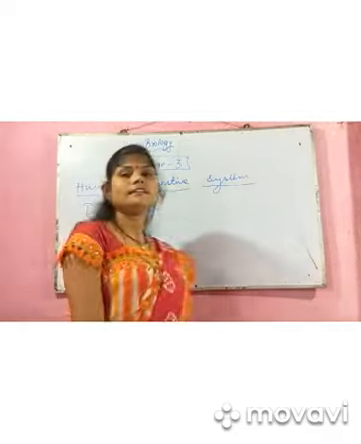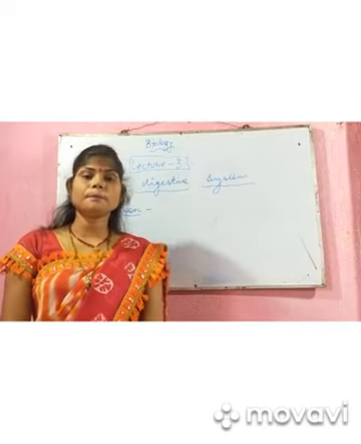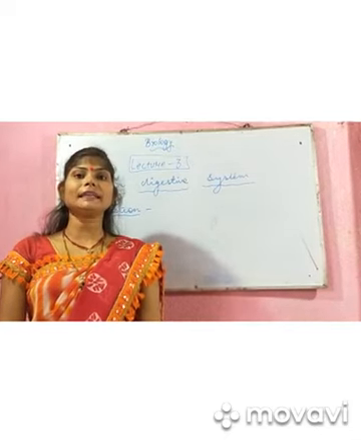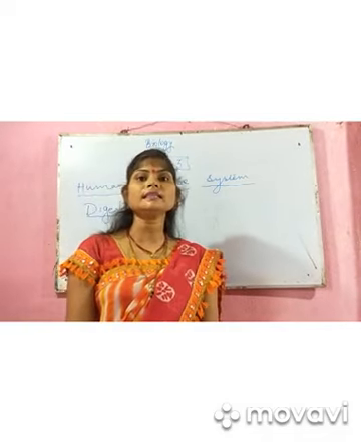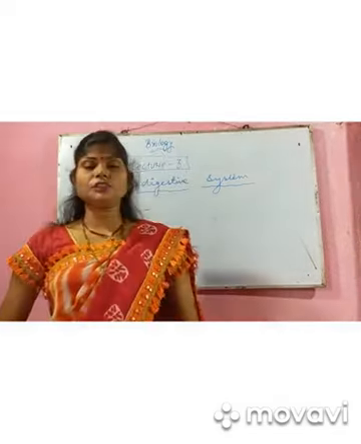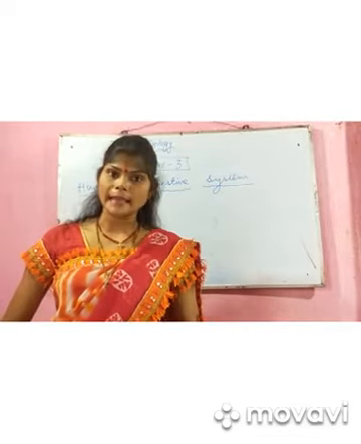Digestion is a process in which breakdown of food particles takes place. Breakdown of food particles means conversion of complex food particles into simpler ones to get energy.